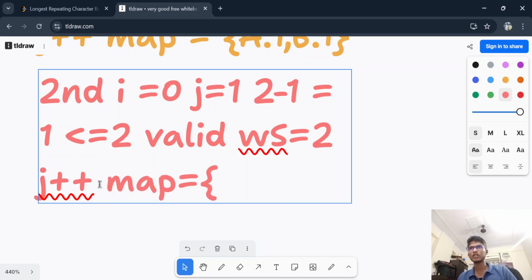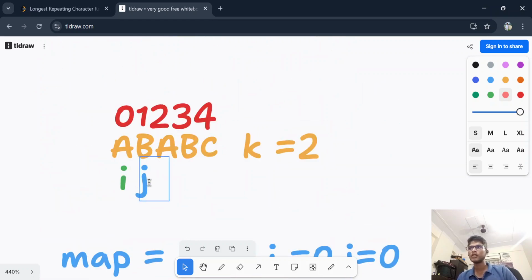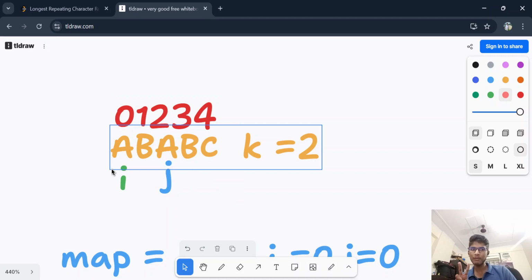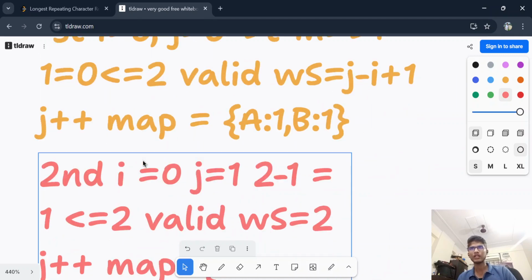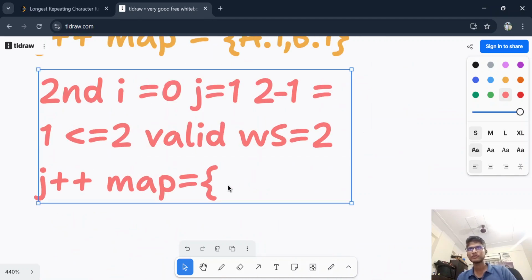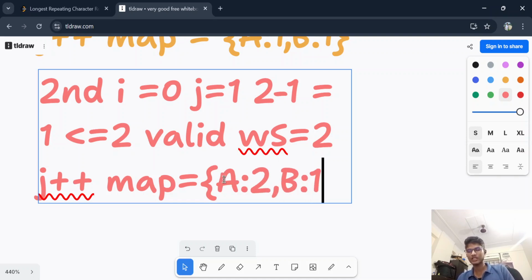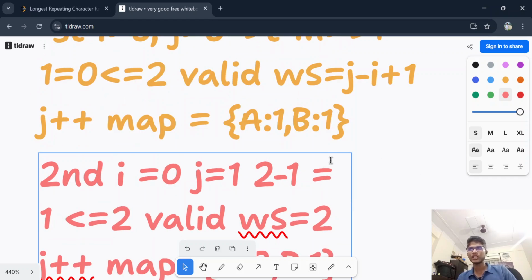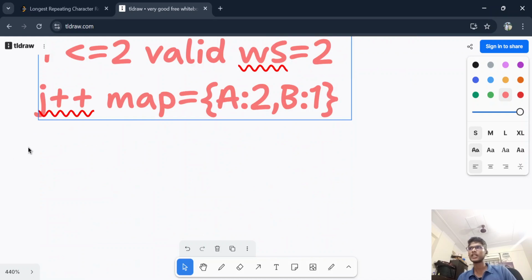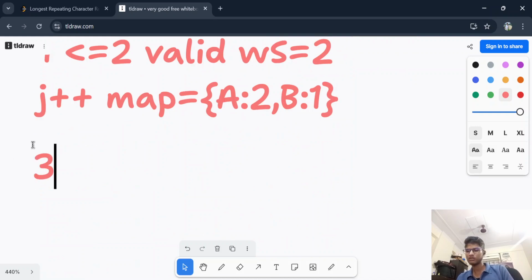Map will become what? See, when I do j plus plus, now I update my map. So for a, we will have 2a in our map, means a value is 2 and b value is 1. Again, very easy. So just see this, how good this solution is. You can use an array also here. I will tell you how. Okay, so see, this is my second iteration, and now third iteration.